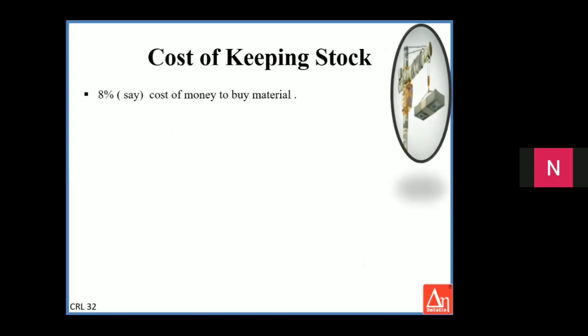Again, when we say cost of keeping stock, we have the stock buying material. You have to take working capital from the bank, which is going to cost you 8%. Material purchased with support from the bank is going to cost you 8% more. So if your price of the material is 1 lakh, if you're taking a bank loan, it automatically becomes 1.08 lakh at the end of the year.